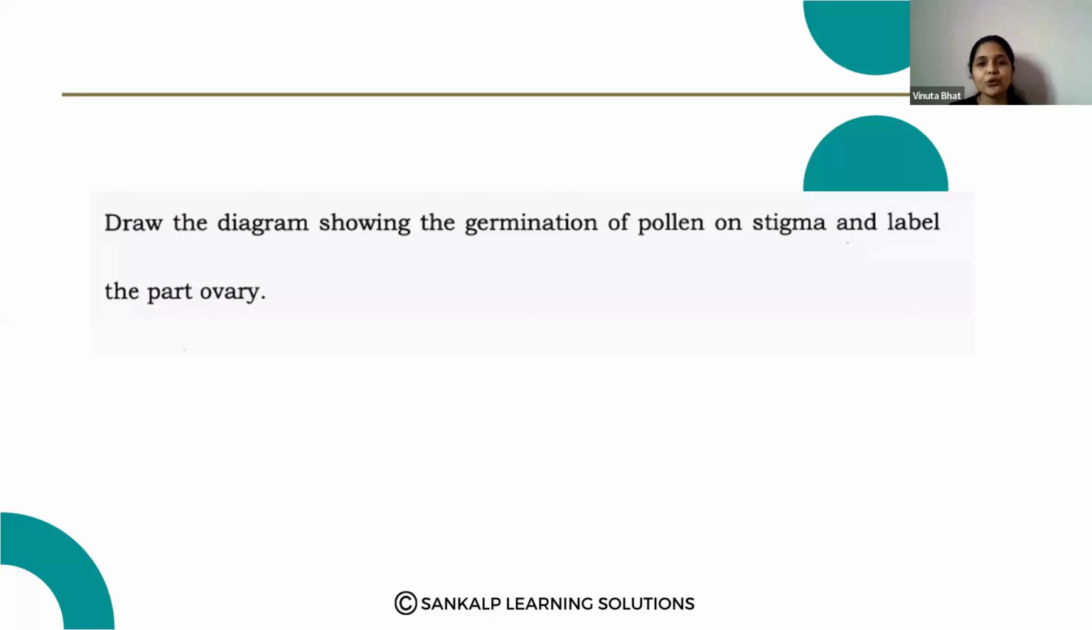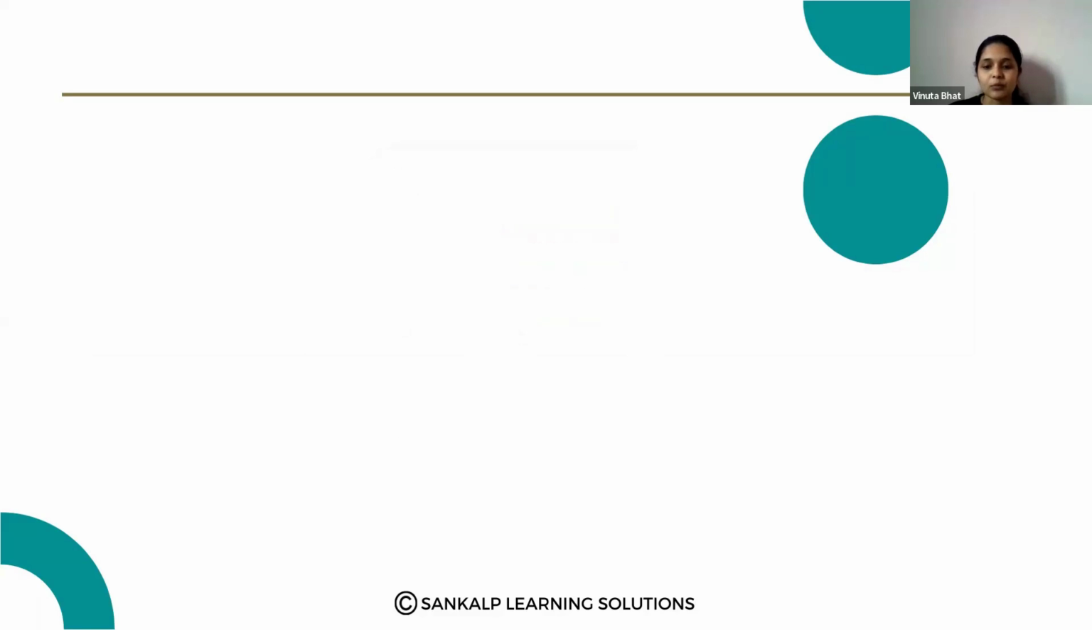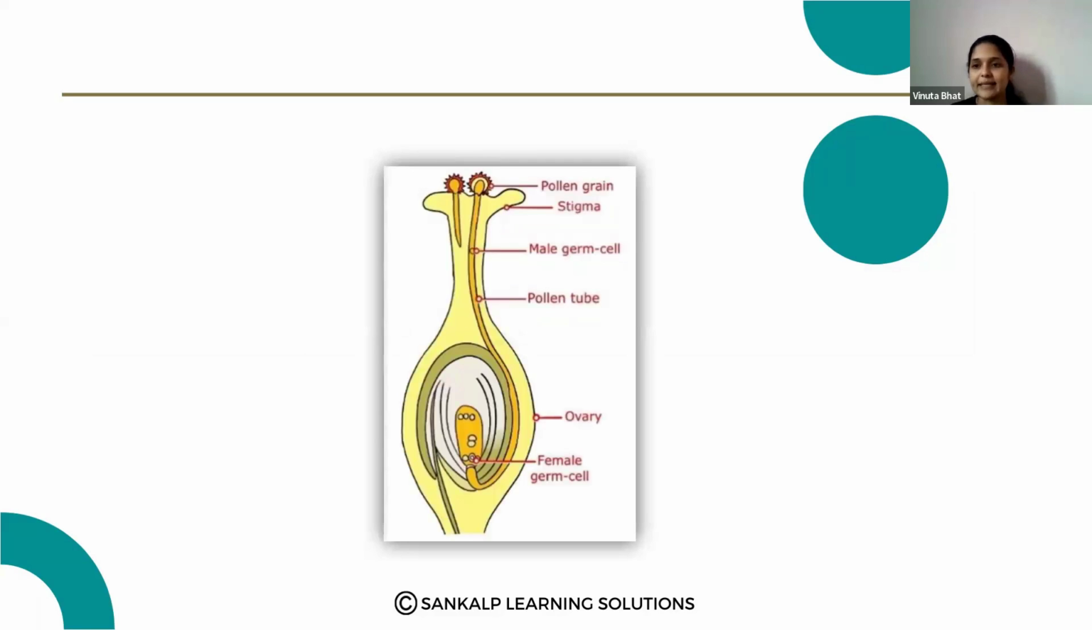Draw the diagram showing the germination of pollen on the stigma and label the part ovary. This question is also asked for 2 marks. Yes, this is the diagram. Very important. Please practice this diagram. That is very important for your exam.